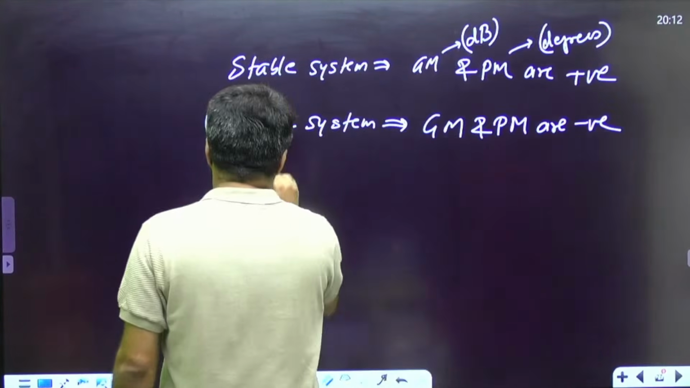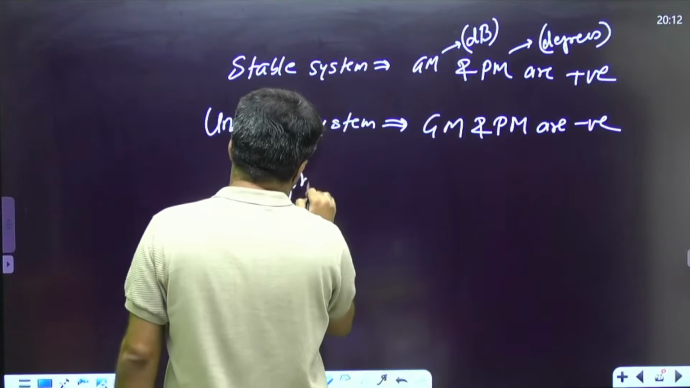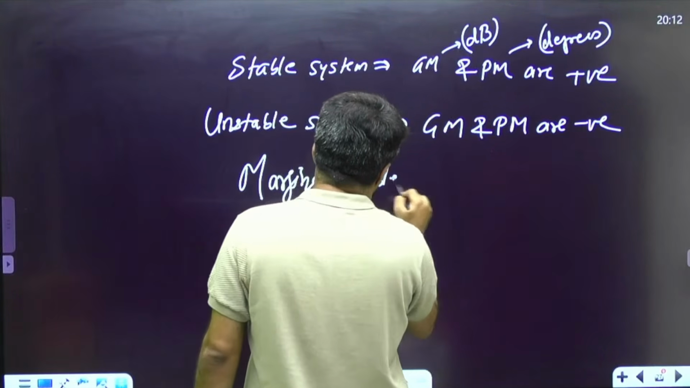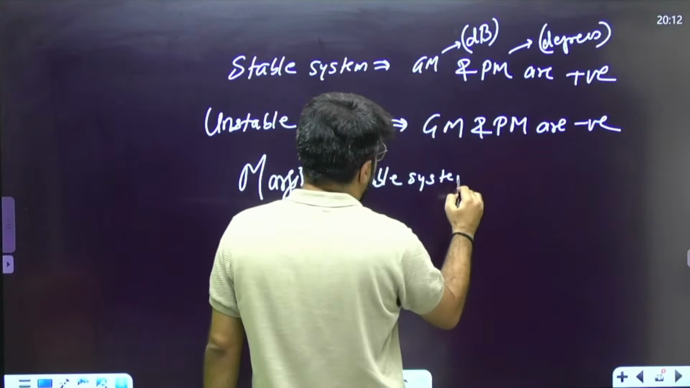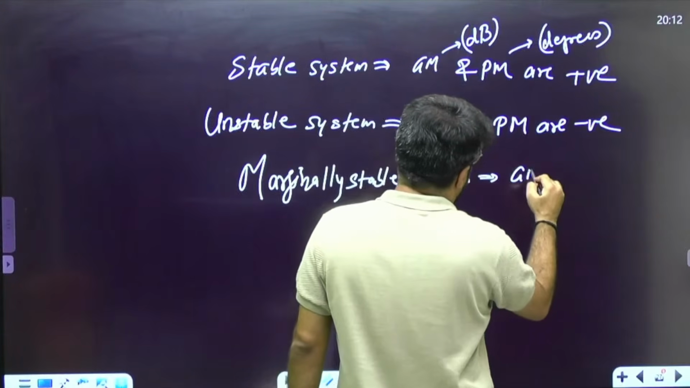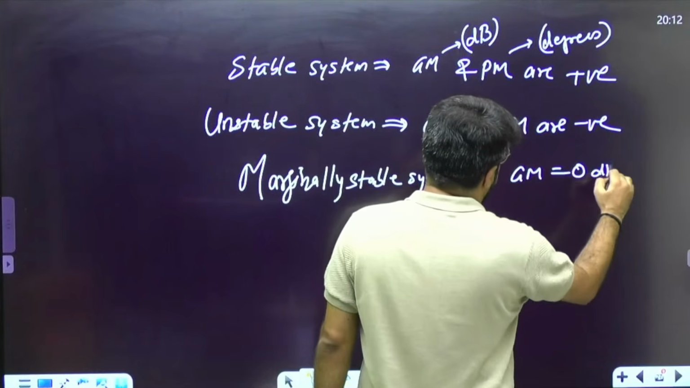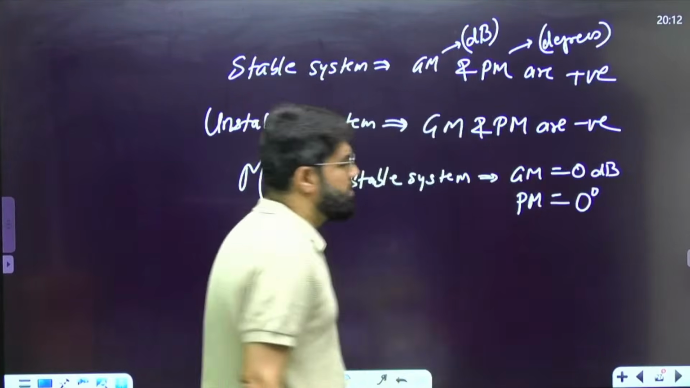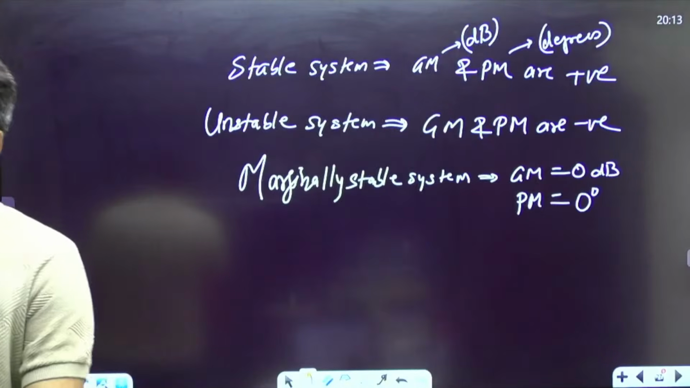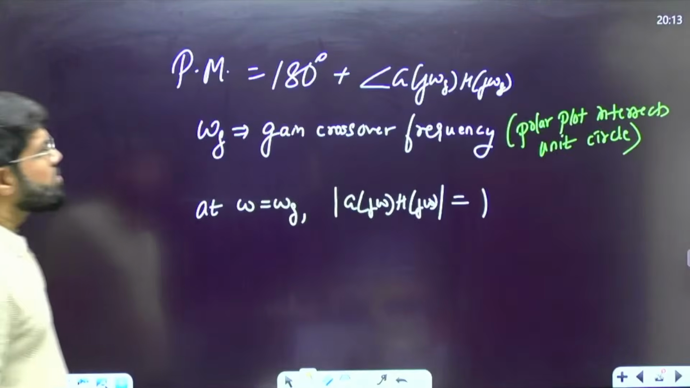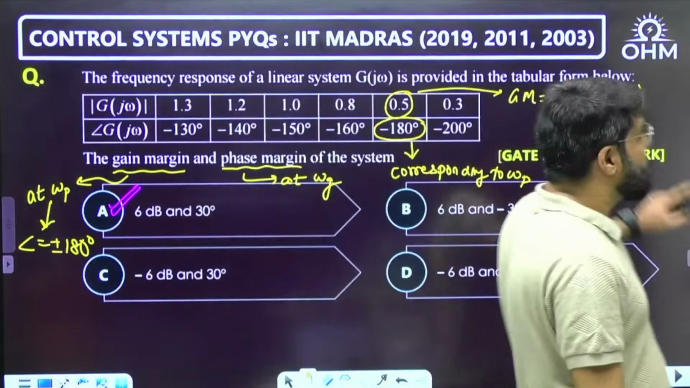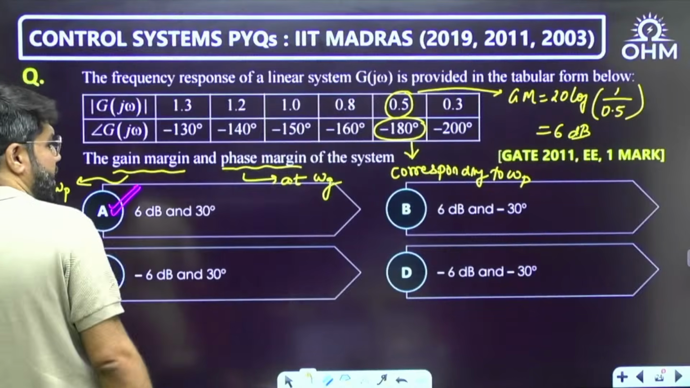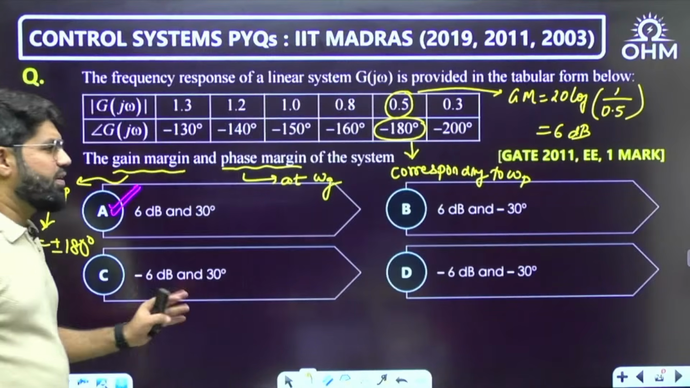And if it is a marginally stable, oscillatory system, both the gain margin and phase margin will be 0: gain margin 0 decibels, phase margin 0 degrees. That is also what you should know. So if gain margin is positive, phase margin will also be positive, and that is only in one option. Options B and C are not possible, with one positive and one negative.